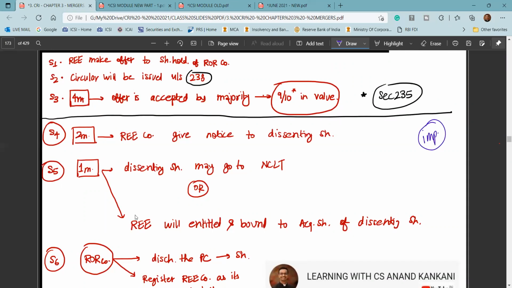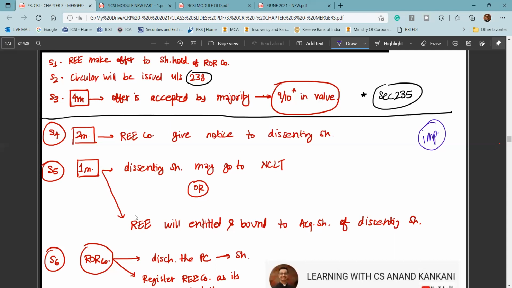I think in June 2019 new syllabus, you had this question. In the PYQ session, I had also asked why it is a section 235 question and not a SAST question, because they had used the word dissenting shareholder or something. I don't know if you'll remember that or not. I vaguely remember that this question was there, and it was particularly discussed in the PYQ session. So be very, very careful if this type of question is asked, where they ask you what is going to be the process, you have to be very, very clear on what the steps are.